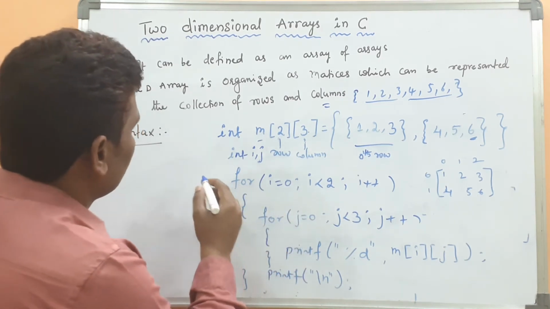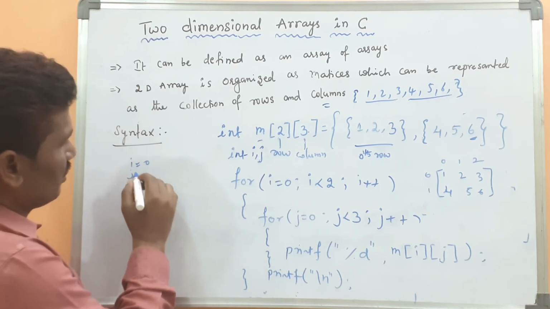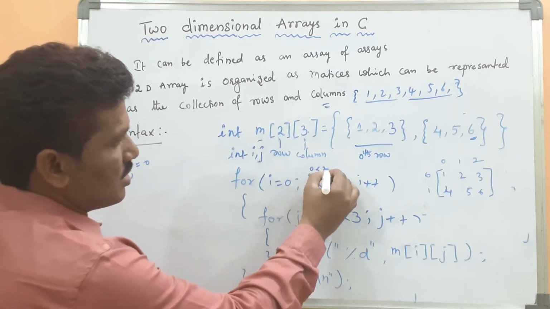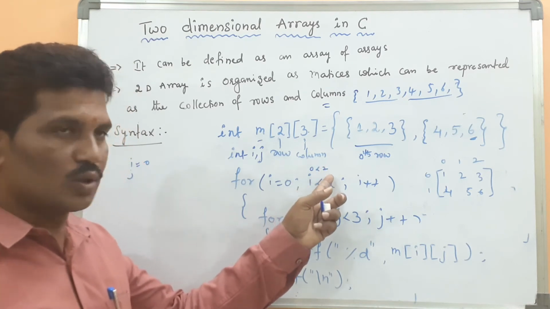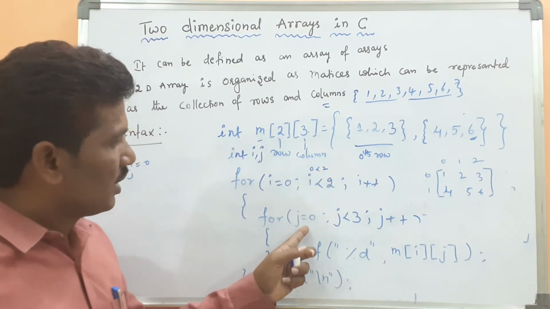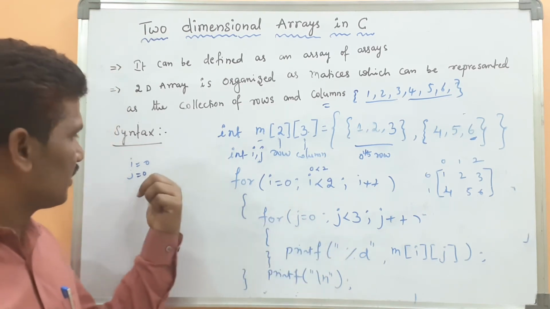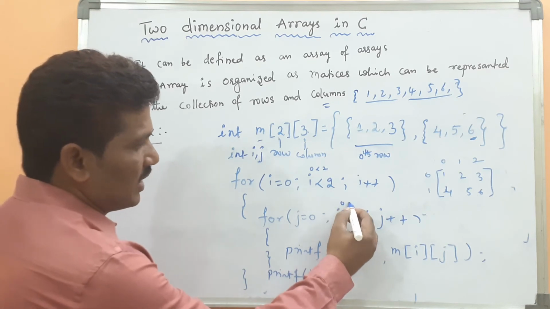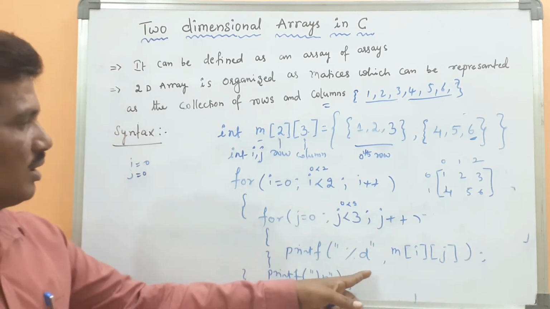Look at here. I value is 0. Then 0 less than 2, the condition is true. Then go to the inner for loop. This is called the outer for loop, and this is called the inner for loop. Then j equal to 0. Is it visible? The j less than 3, because 0 less than 3, the condition is true. Then control will come to here.